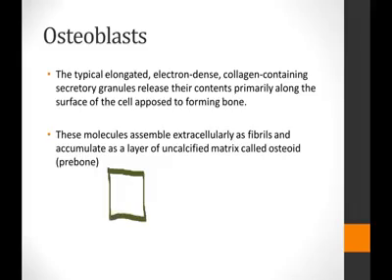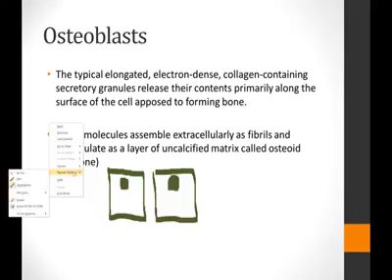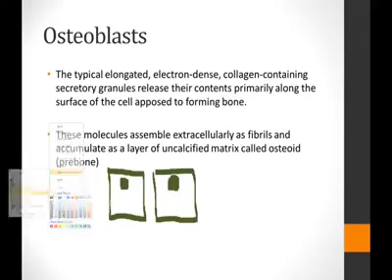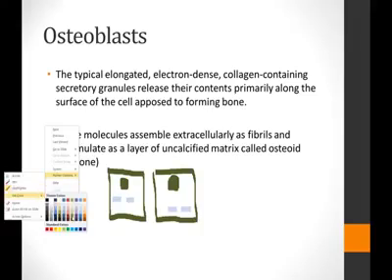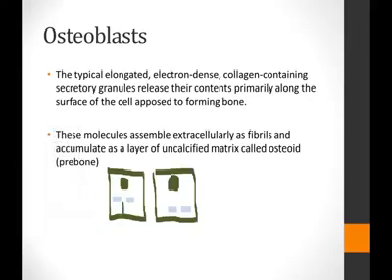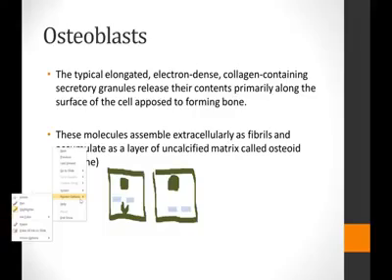So if I draw the whole thing that I've just talked about here, it would look like this: a cuboidal cell with an eccentric nucleus. It produces the collagen fibrils, and they are packed into elongated secretory granules. So these secretory granules will obviously exit the osteoblast, and they would accumulate or exocytose all of the contents that are present within them.